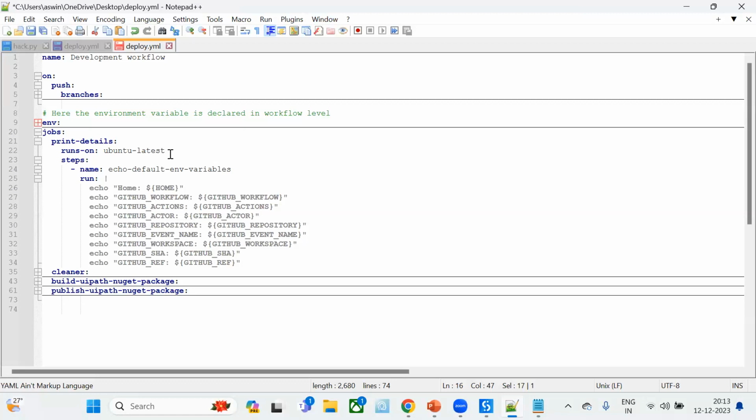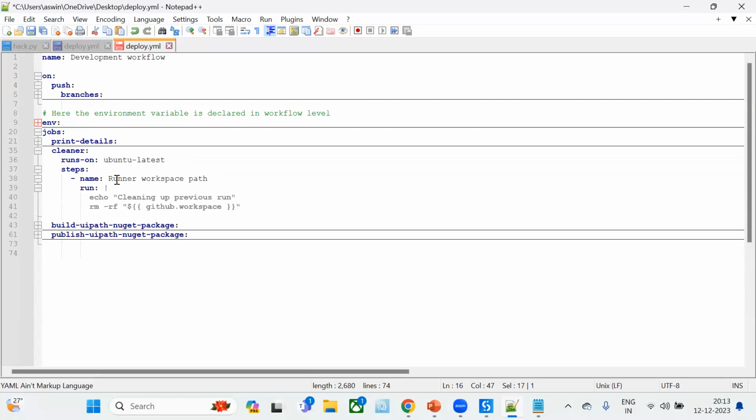We have defined Ubuntu latest as the environment we are going to run for printing the details. Next you can see different things. These are nothing but different GitHub workspace values which we are going to print in order to make sure everything is working as expected: the working repository, the event name, and which is the workspace. Every piece of data will just be printed before we start the job. That's what we are doing in the print details area.